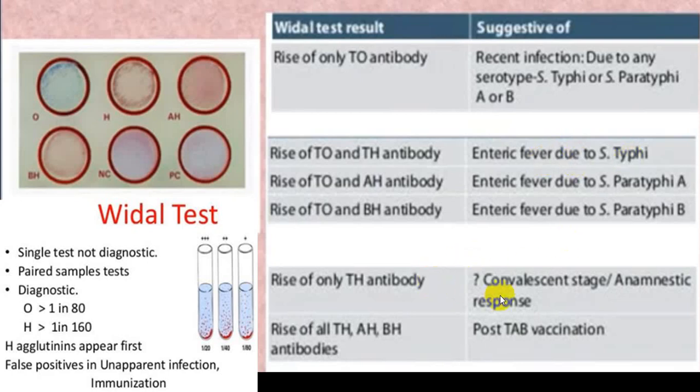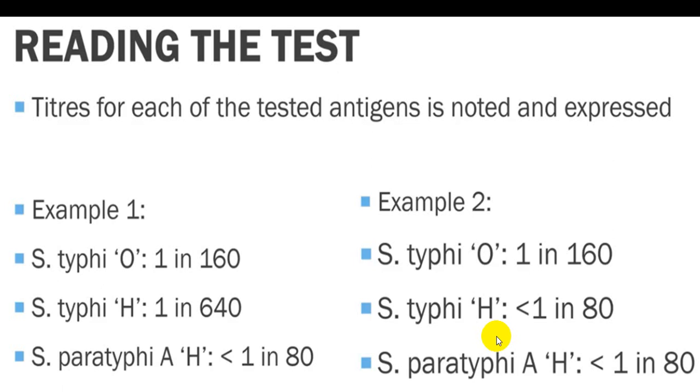Also, don't forget, it will be positive in the convalescent stage, in anamnestic response, and even after vaccination. So this is one example which is given. If a person comes with an O titer of 1 in 160 and an H typhi titer of 1 in 640, straightforward this is in favor of enteric fever. But if the O titer is positive but the H titer is 1 in 80, then this raises suspicion. You should go for clinical criteria and look for a rising titer.